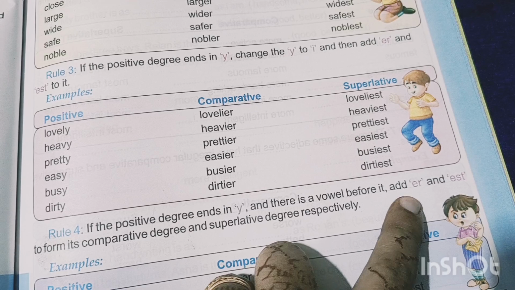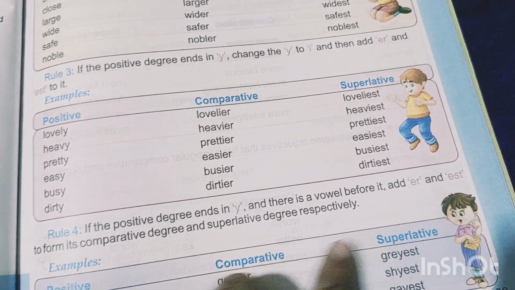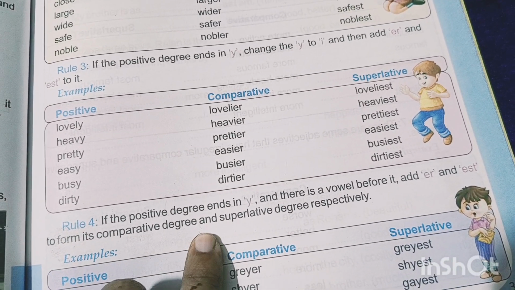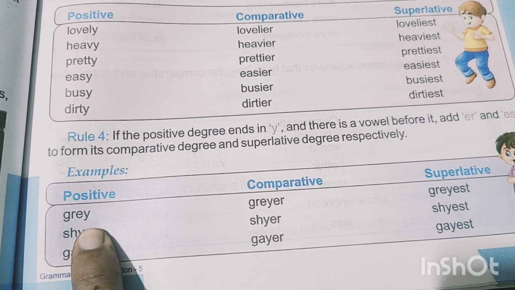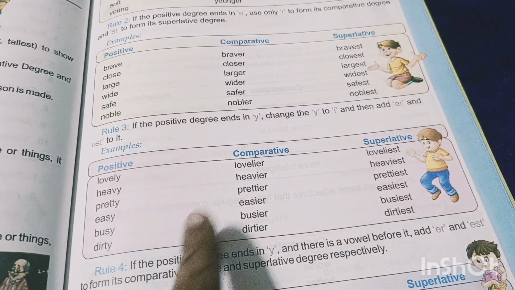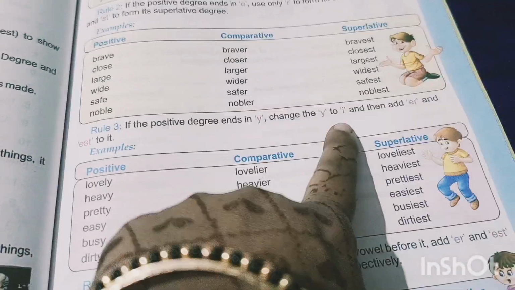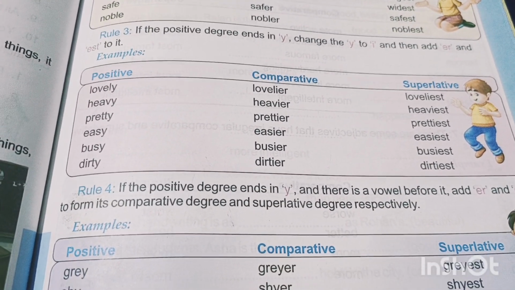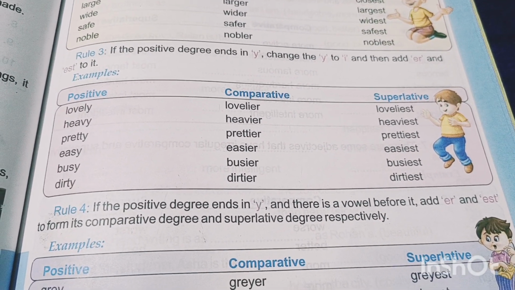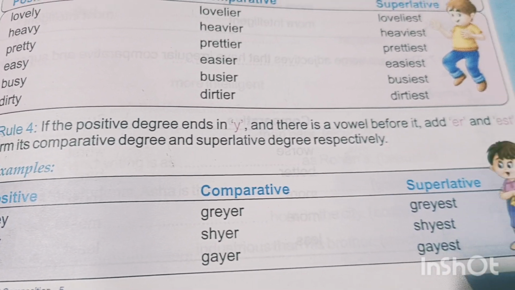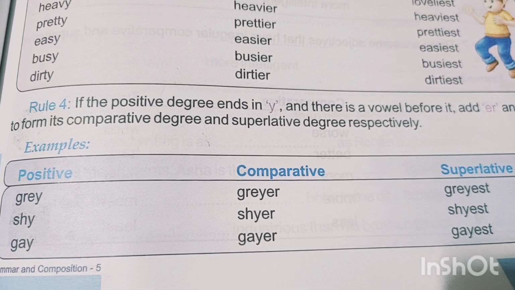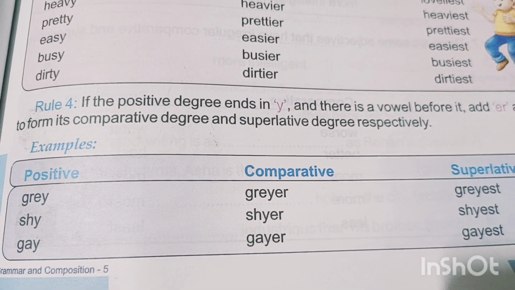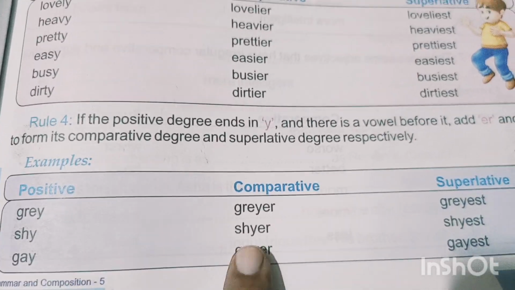And then rule number 4: if the positive degree ends in Y and there is a vowel before it, we simply add ER and EST to form its comparative and superlative degrees respectively. Here the positive degree ends with Y and we add ER and EST, like gray, grayer, grayest. Shy, shyer, shyest. Gay, gayer, gayest.